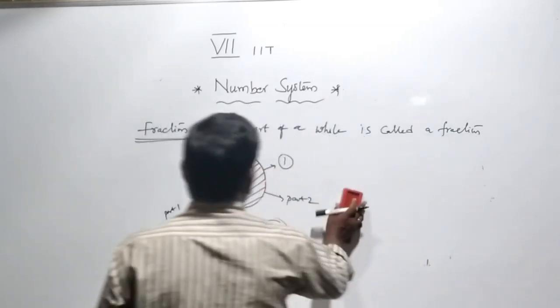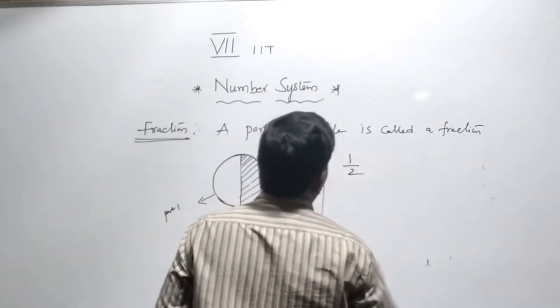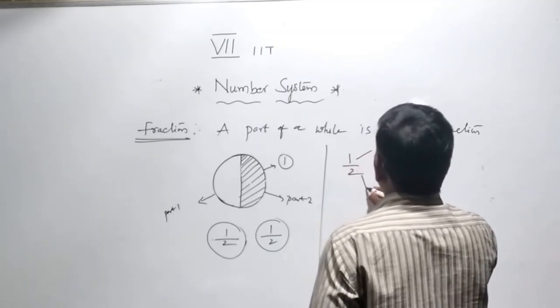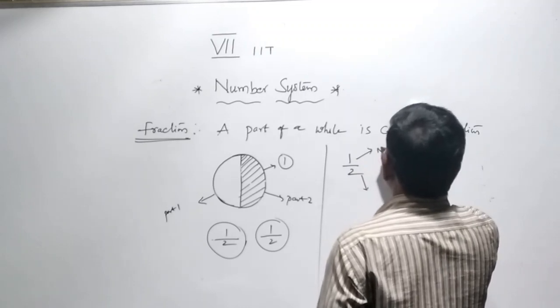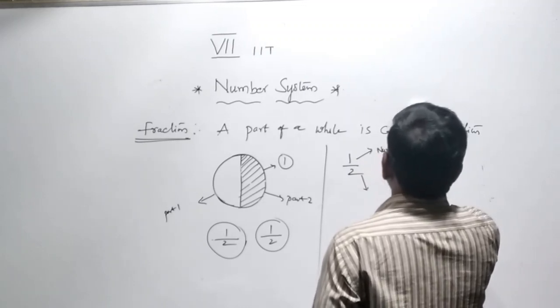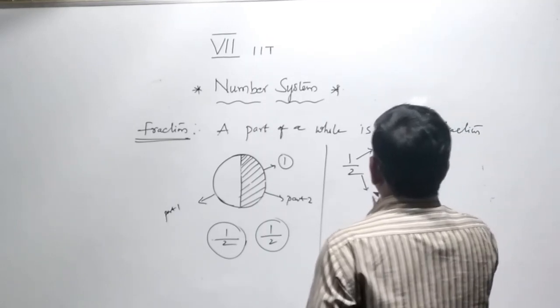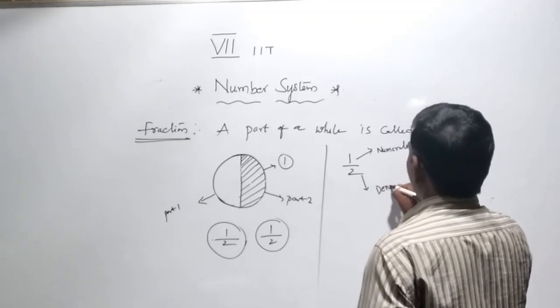In 1 by 2, the upper part is called the numerator and the down part is called the denominator.